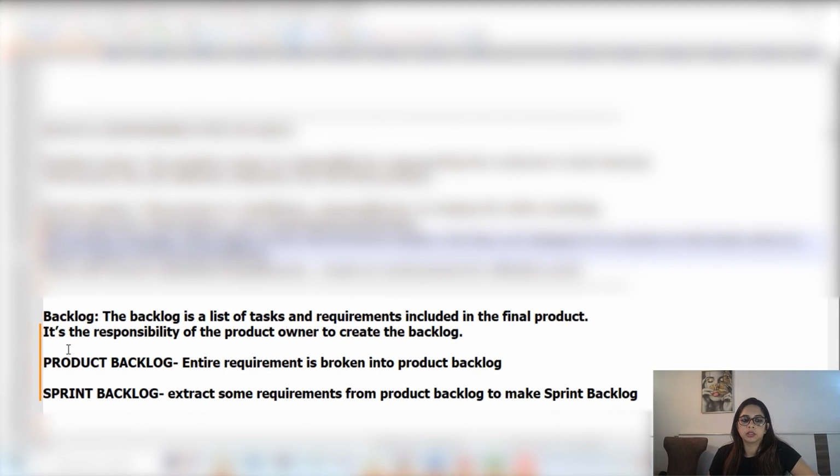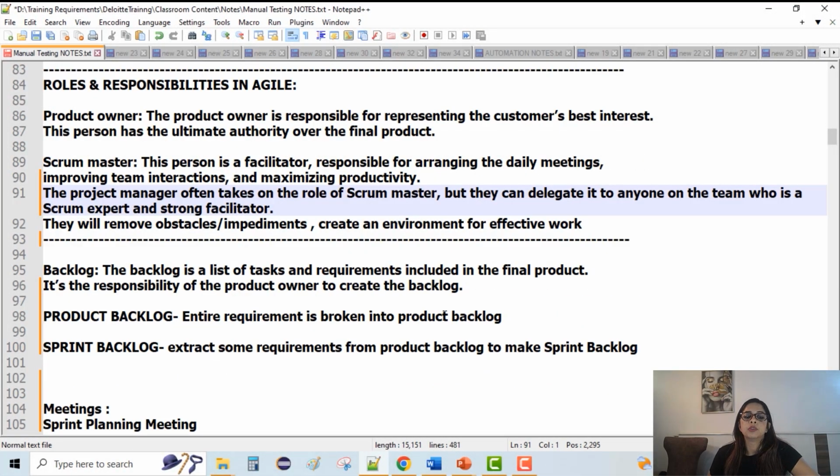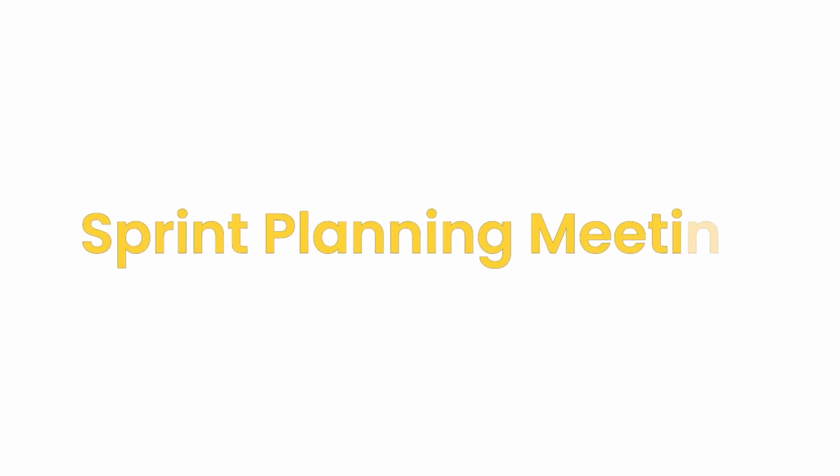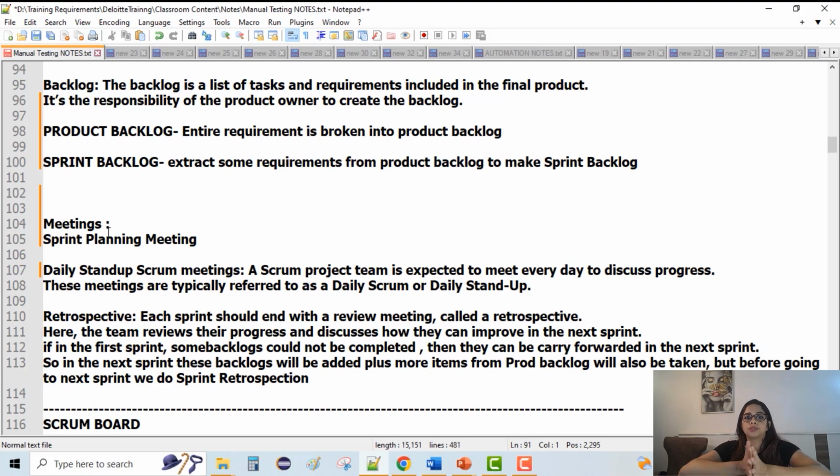So I hope these terminologies are clear by now. We'll move forward and talk about the 3 different meetings, very important meetings which happen in Agile. So first is the sprint planning meeting, which happens on the first day of the sprint.